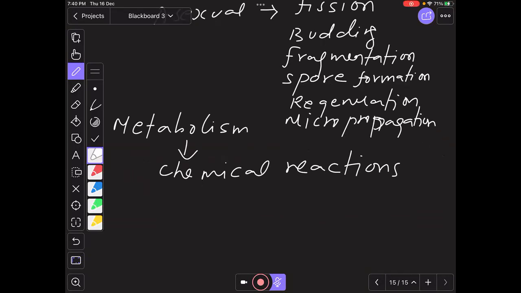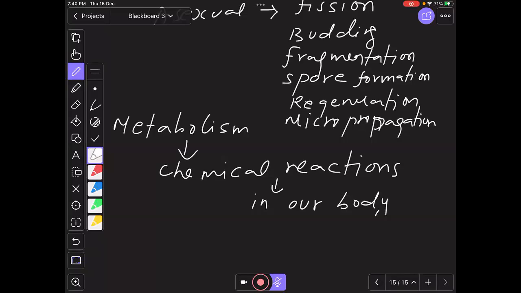So what is metabolism? It is the total number of chemical reactions which are occurring in our body. So chemical reactions in a body, that is called metabolism. This metabolism is common for all organisms, be it unicellular or multicellular; both have metabolism. But do non-living things show metabolism? No. There is no metabolism in non-living things. It is only in living organisms.